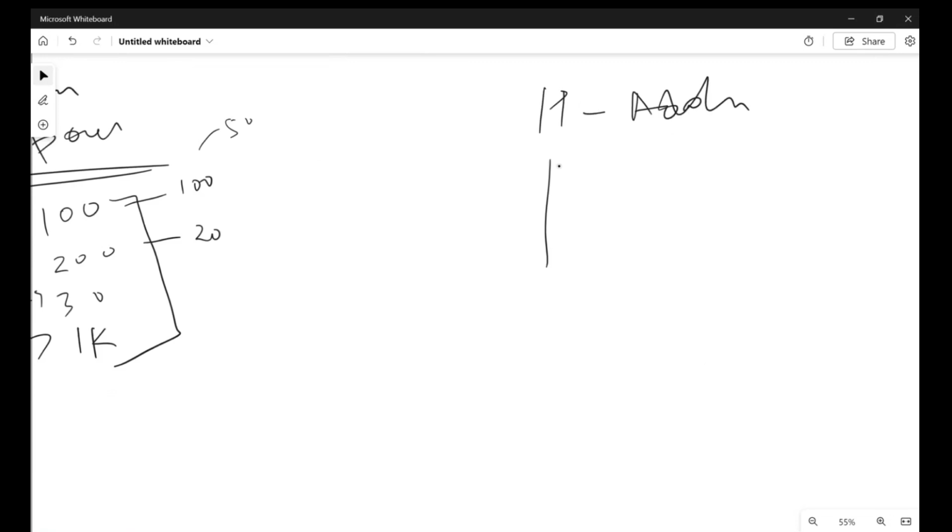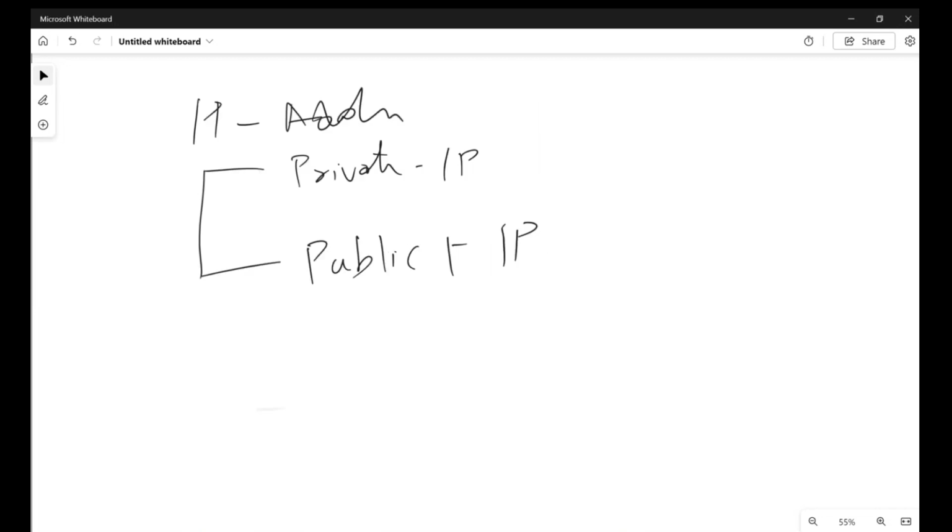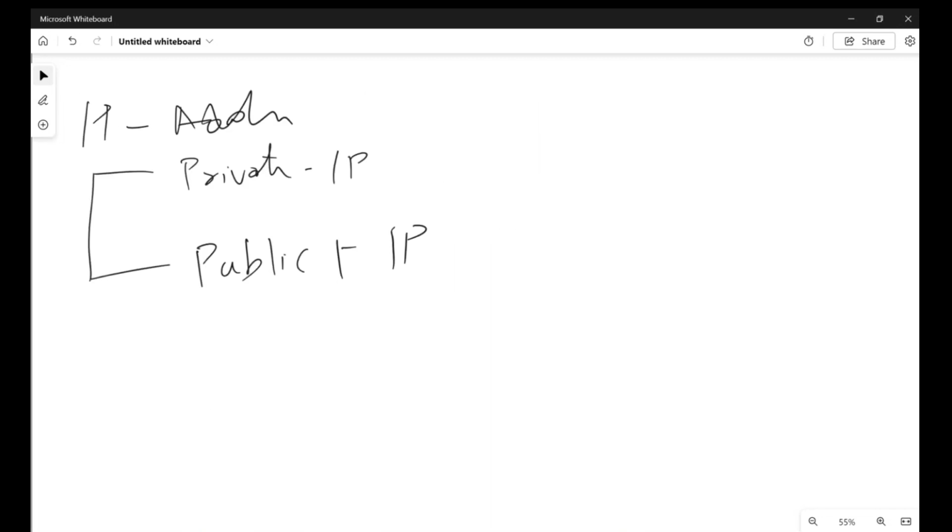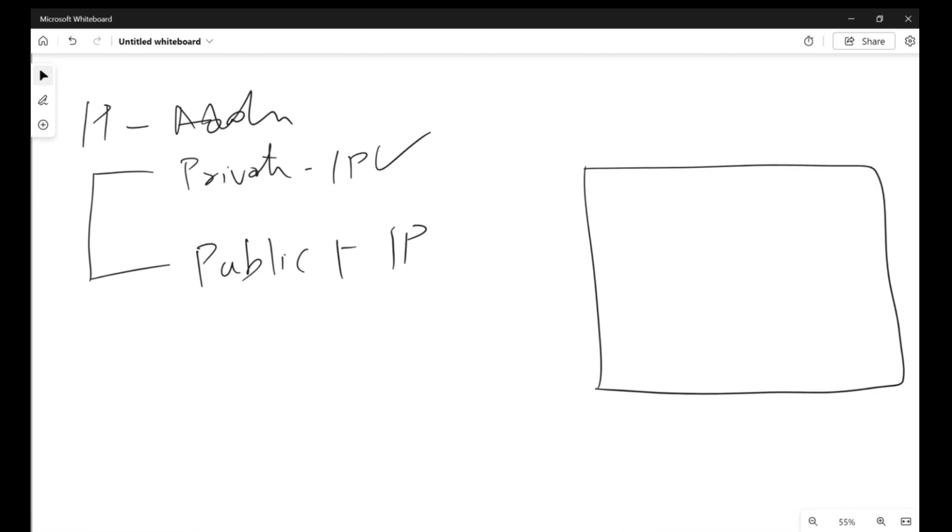Now coming to IP addresses, we have two types: one is private IP, another one is public IP. So what is private IP? Private IP is used if you want to communicate within your organization or within your LAN network. For example, don't consider Azure, consider your internal on-premise infrastructure.